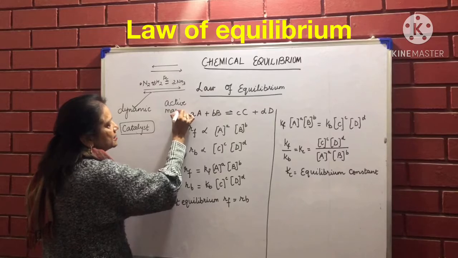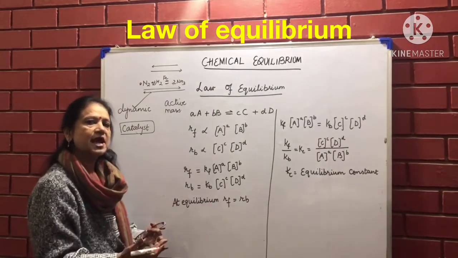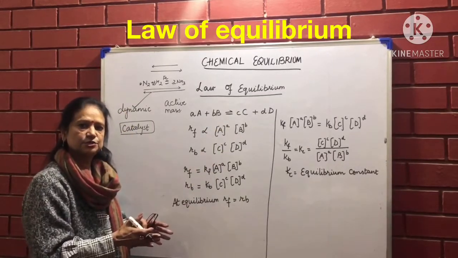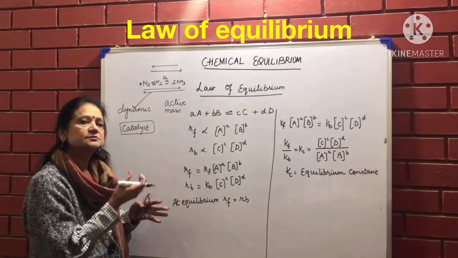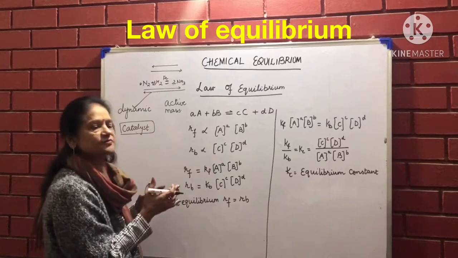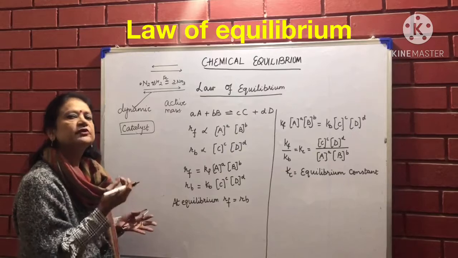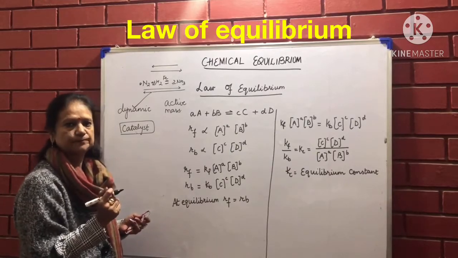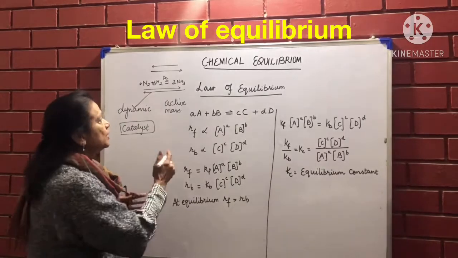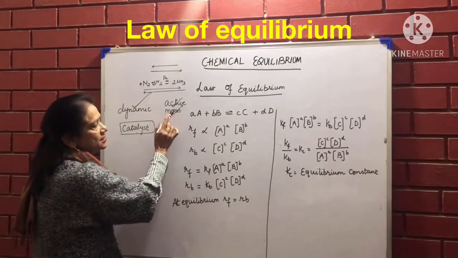Now what is active mass? Whenever we have the reactants, all the reactants do not change into the products. Only those reactant molecules which have enough energy change into the product. So that is why we see that all reactions do not take place at room temperature. We need to apply some energy to them. So all those reactant molecules which are active to make the product are known as active mass.